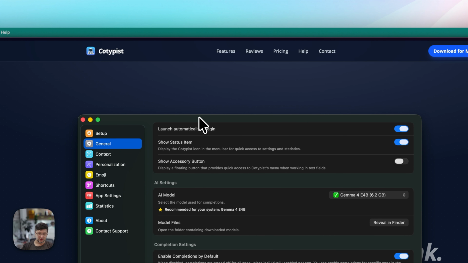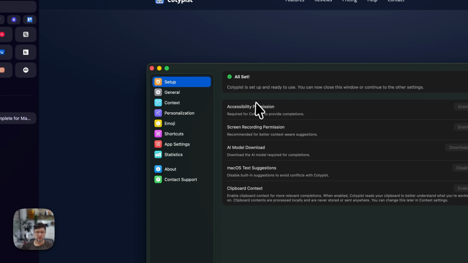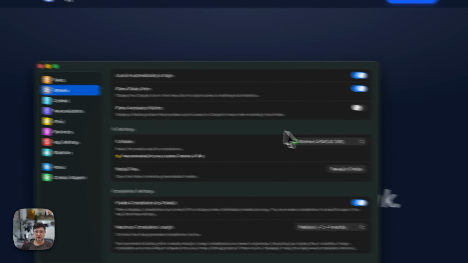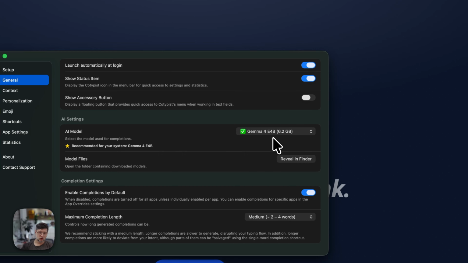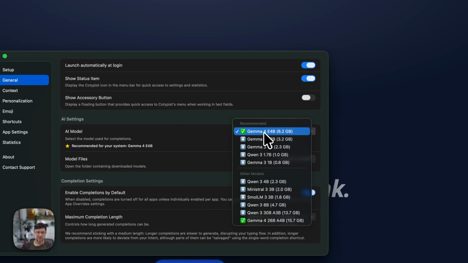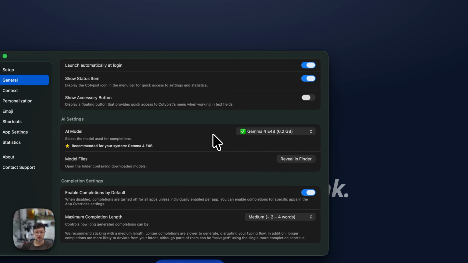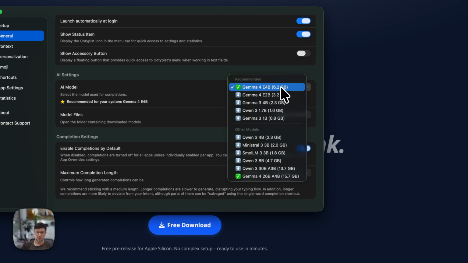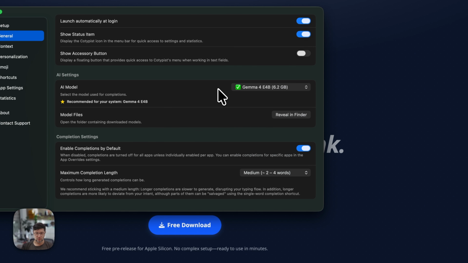When you download it and start it for the first time, you have to give it permissions. And it needs those permissions so that it can basically start to learn about you. Then you need to download a local LLM model, and the application will automatically suggest a model that is suitable for your machine. That model will be loaded into memory. So if you have 8 gigs of RAM, it probably will use a smaller model. I have an abundant amount of RAM, so it picked this model for me. And this model is super fast.